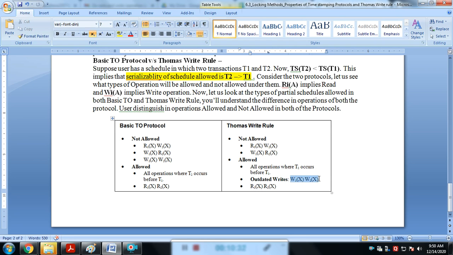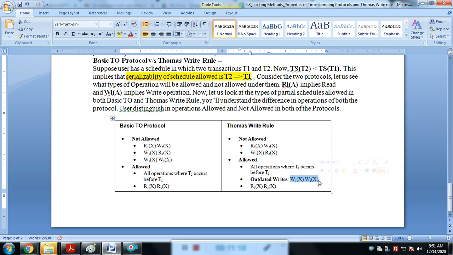This is simply a write which is not allowed under timestamping as per the transaction sequence T1 to T2, though T2 to T1 is allowed. But it is okay with T1 to T2 for the write, because that is an outdated write, which has no reflection on the database and creates no issue. Means there is no need to roll back the transaction if this type of situation occurs.